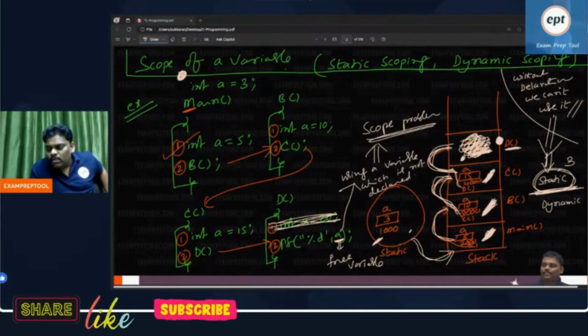She is simply printing a variable which is not declared inside the function, and asks: print A, what will it print? Because there is no local, what will it print? I still remember my teacher said that if no local, go to global.